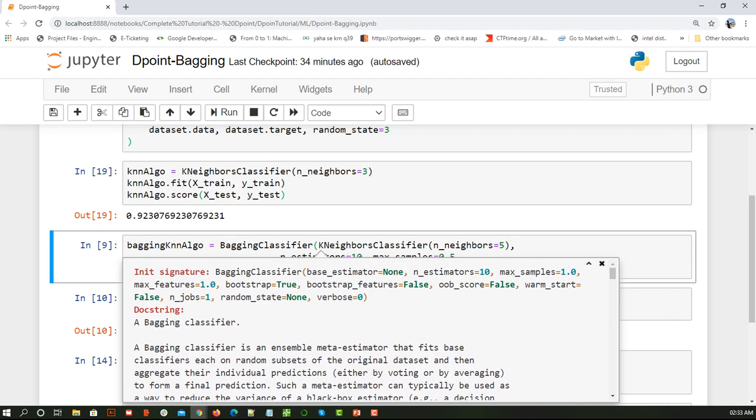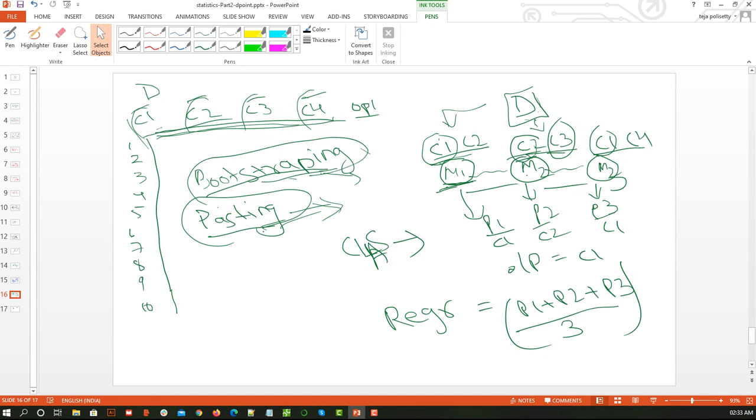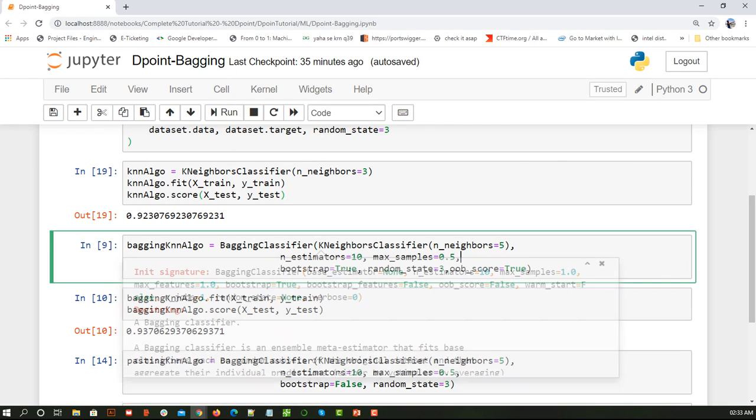Okay, so one of them is bootstrap. By default bootstrap is true, but if it is false, then what happens? Then it goes with this technique called pasting. That is, the columns will be taken into the classifier only once, unlike bootstrapping, where we can take a single column or single feature n number of times. So let's execute this.